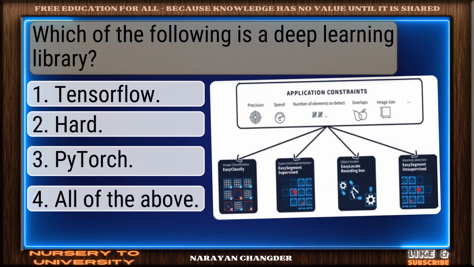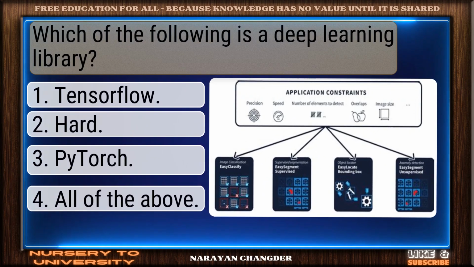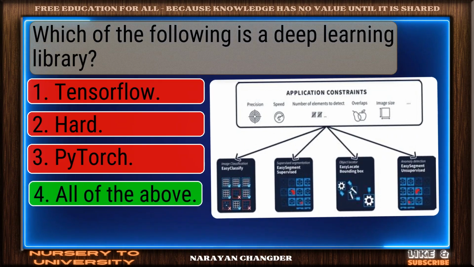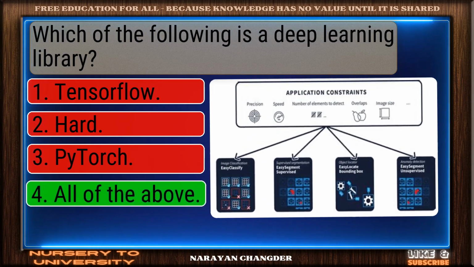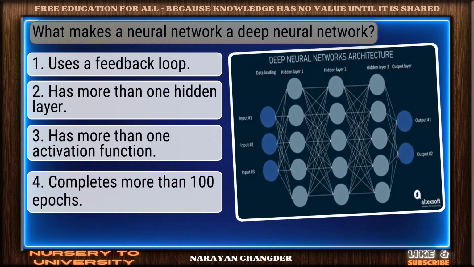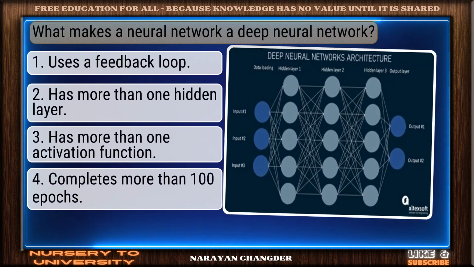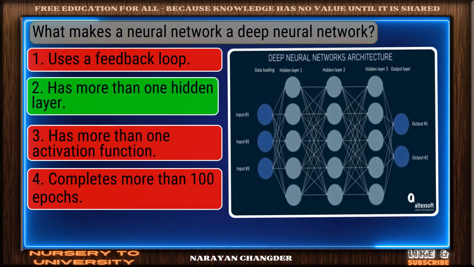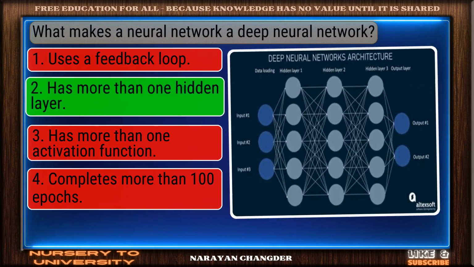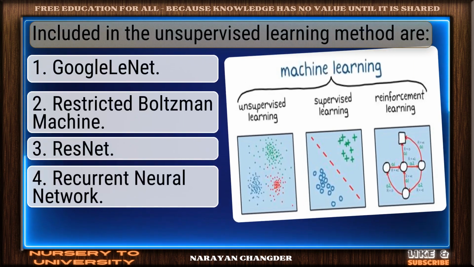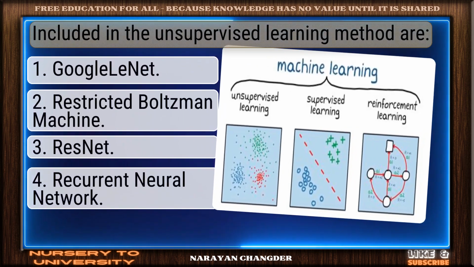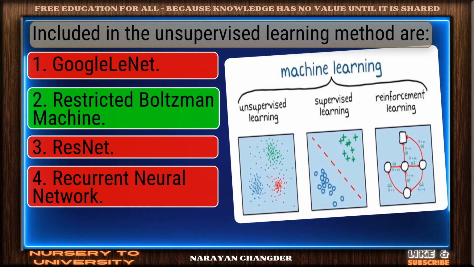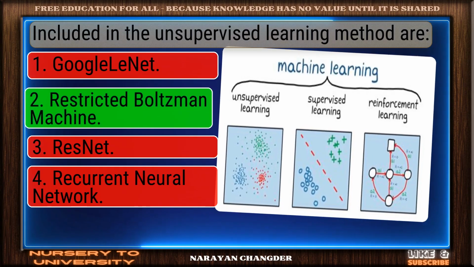Question number 44. Which of the following is a deep learning library? Nice selection. All of the above is the correct and valid answer. Question number 45. What makes a neural network a deep neural network? Well-reasoned. Has more than one hidden layer is the correct choice. Question number 46. Included in the unsupervised learning method are? Right again. Restricted Boltzmann machine is a valid answer.